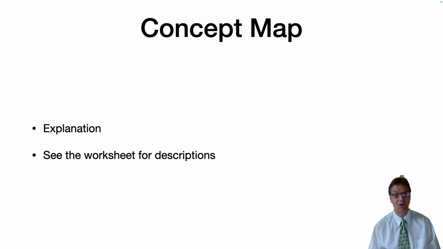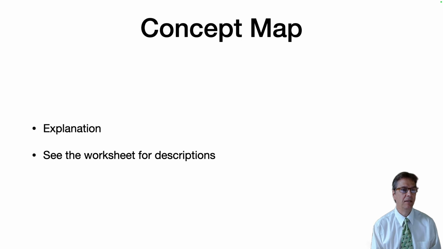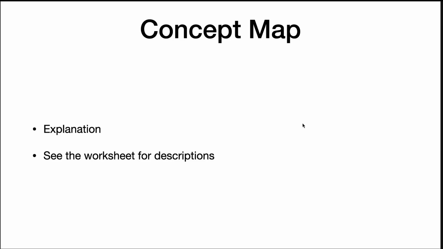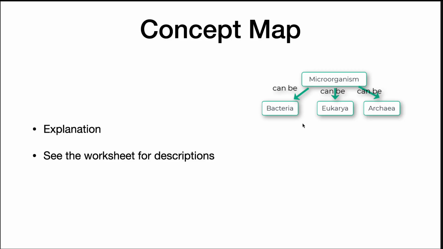All right, so that's all the information on bacterial and microbial structure. To help you retain all we have covered about microbial cell structure, I'm asking you to make a concept map. Concept maps take ideas and relate them with action words. For example, I could write the word microorganism. I could then link with the word bacteria and use an action phrase of can be. I could do the same for Archaea and Eukarya. From there, I can write down ester-linked lipids and ether-linked lipids and draw arrows from Archaea to ester-linked lipids.